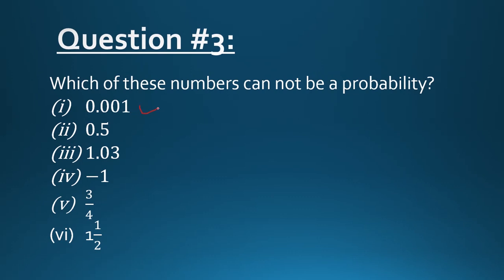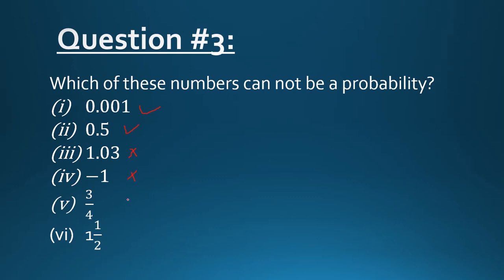So this is a probability. 0.5 is a probability. 1.03 cannot be a probability. Why? Because 1.03 is greater than 1, so it cannot be a probability. Negative 1 cannot be a probability because it is a negative number, which means that it is less than 0. It cannot be a probability.